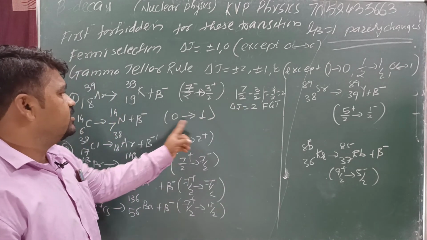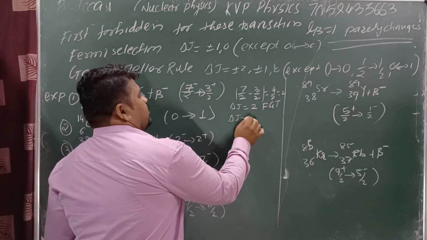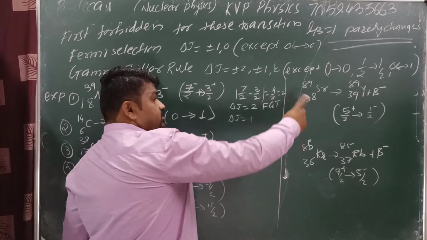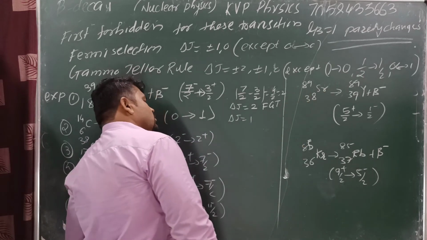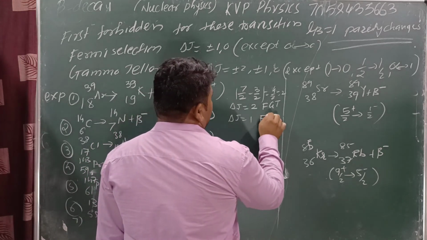Got it? Next, 0 to 1. Delta j is equal to plus 1. But 0 to plus 1, or 1 to 0, is not allowed in a GT transition. Hence, this is only simply an FT transition.